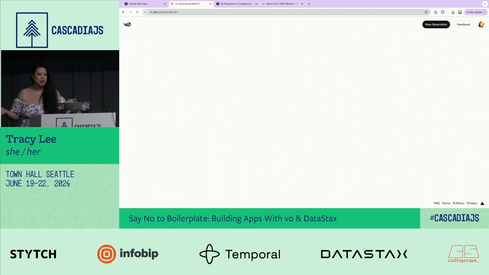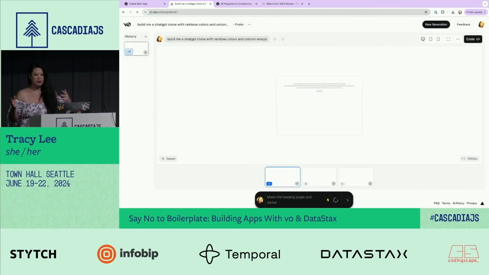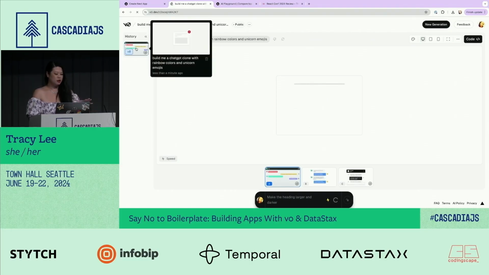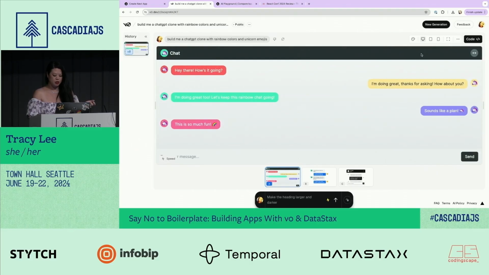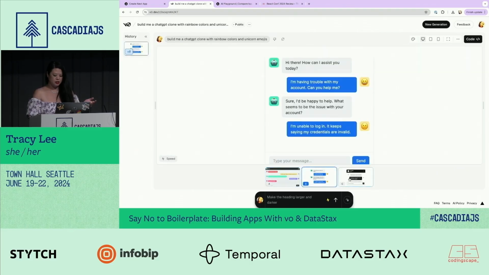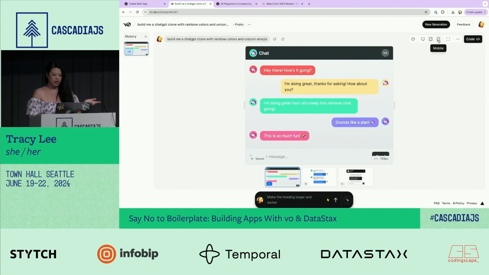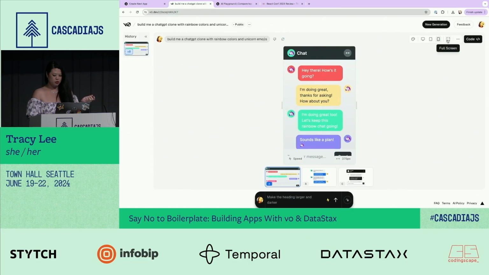Has anybody used v0.dev before? Raise of hands, just a few, or you're shy, either way, but you can see it's actually building for me right now, which is really cool. I'm hoping to get the rainbows and unicorns soon. You can see over here that there's v0, and it has my prompt right over there. Also, it has different versions that I can look at, which is kind of cool. I did get my rainbow colors and my unicorn emojis. I can have tablet or mobile views, which is really cool too.